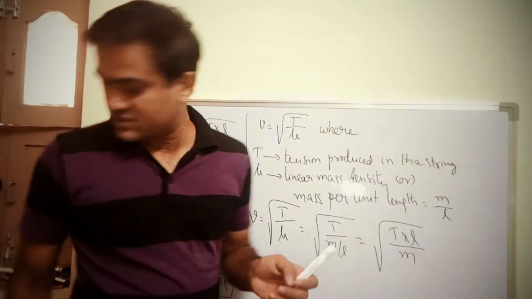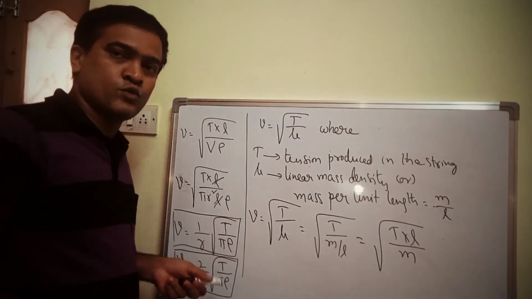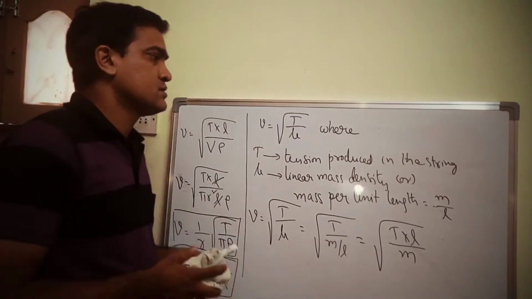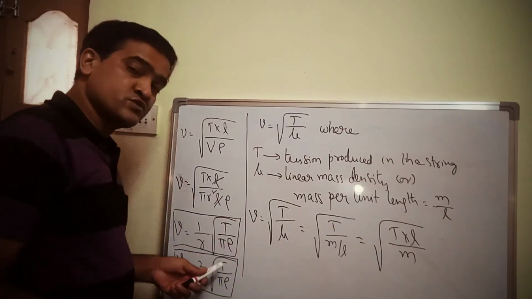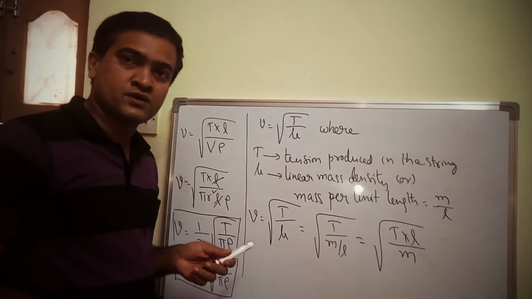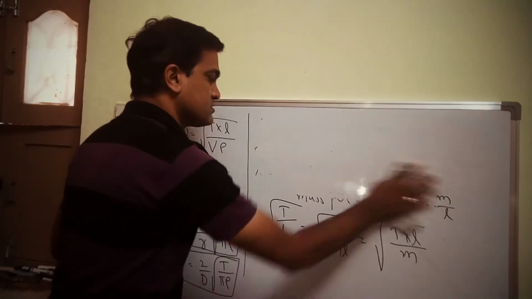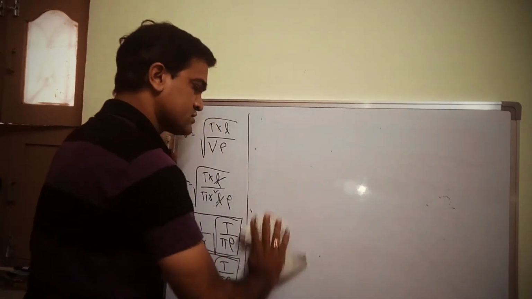Let me erase this part. I hope you have copied this matter in your books. So this is what we have written, and I have also given one more formula, stress upon density. I have given that formula because, as you know, tension is nothing but force.